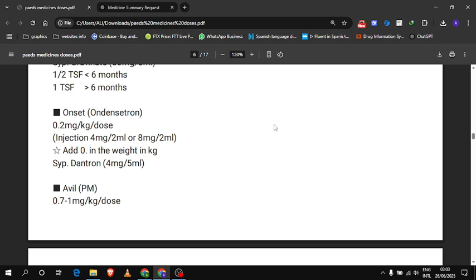The quick way to find the dose is to add 0.0 to the weight in kg. Like if the weight is 20 kg, the dose will be 2 cc. And syrup Emeset, in syrup the dose is 4 mg per 5 ml.